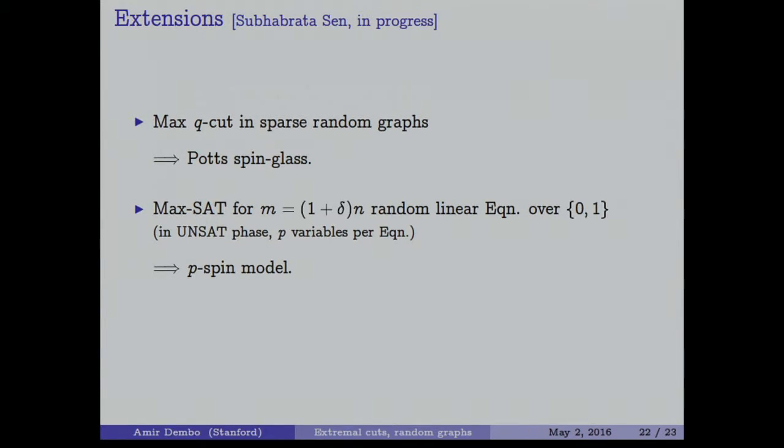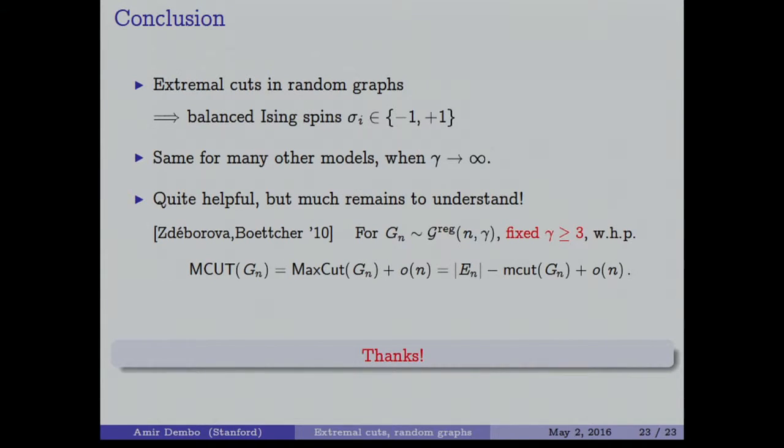That is, the sparse random graph problems, average complexity, should be related and can be related by similar means to the problems of the corresponding disordered model. This paper is not yet written, therefore not yet posted, but Subhabrata is working hard, so it will be soon done. It's easier for me to say that because I have nothing to do. Okay, let me conclude now.